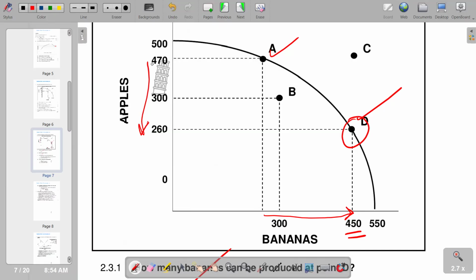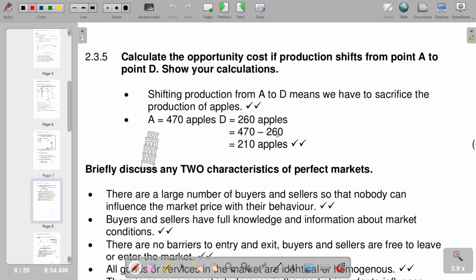So we are saying 470 minus 260. That is the calculation of opportunity cost. 470 minus 260, we get 210 apples. So shifting production from A to D means we have to sacrifice the production of apples, by reducing the production of apples. So basically, that's what we have for that question. Then we go to the next one.